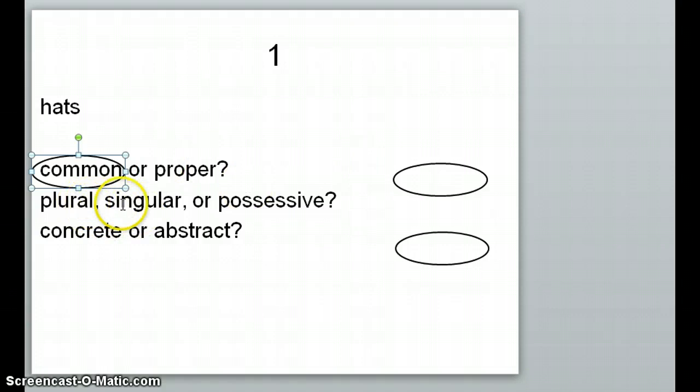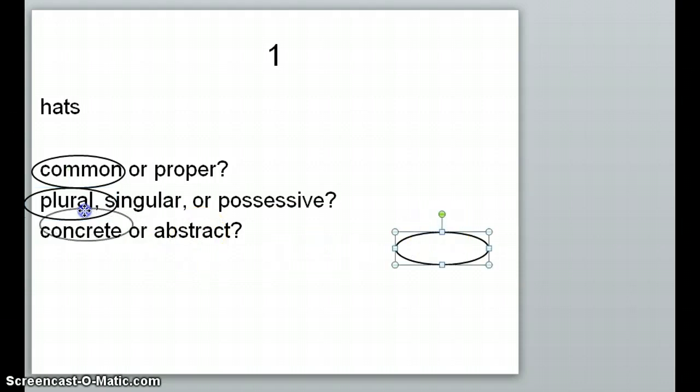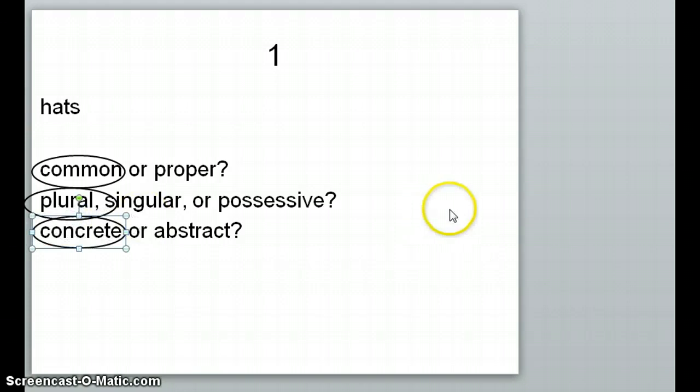Okay, and then is it plural, singular, or possessive? In other words, is there more than one? Is there just one? Or does that hat own something? Obviously we have more than one hat if we're talking about multiple hats, so it would be plural. Okay, and then is it a concrete physical object or is it an abstract idea? Hopefully that wasn't too hard. Obviously hats are concrete because we can touch them, feel them, and think about specific pictures.